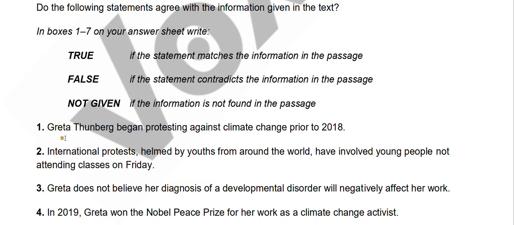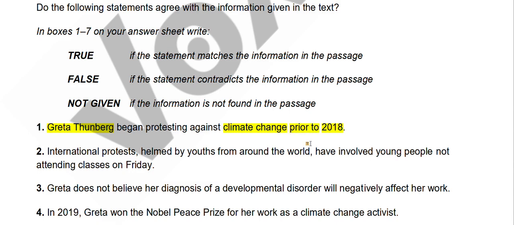So when will the answer be true? When Greta Thunberg began or started protesting against climate change prior to 2018. Prior to means before.